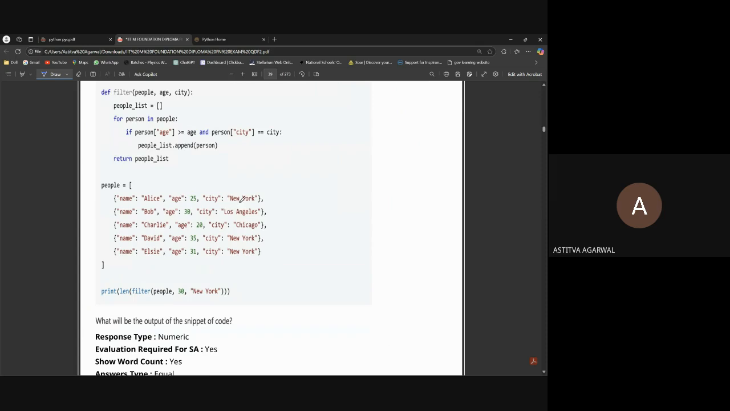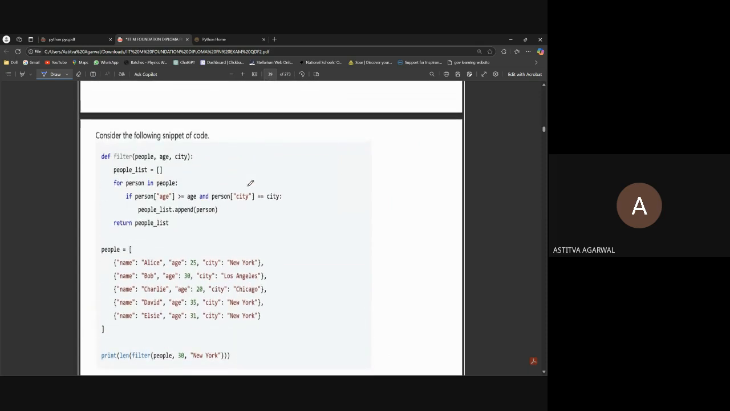Okay, def filter, people, age, city. People list is equal to an empty list. For person in people, if person of age is greater than or equal to age and person of city double equal to city, people list dot append person. Return people list. It's very easy. We just have to check if the age and city of each of these match, and since it's an and, both have to be correct, only then we append to the people list. Then we return the people list.